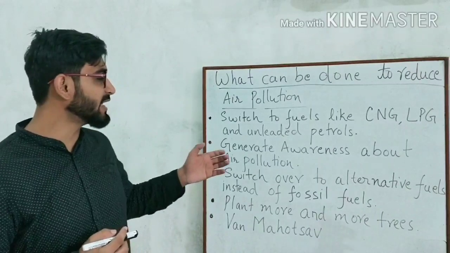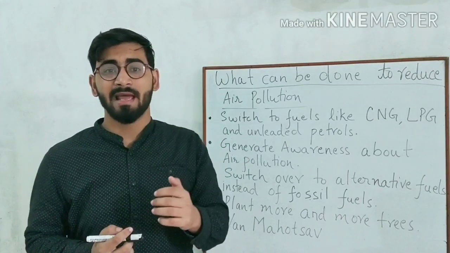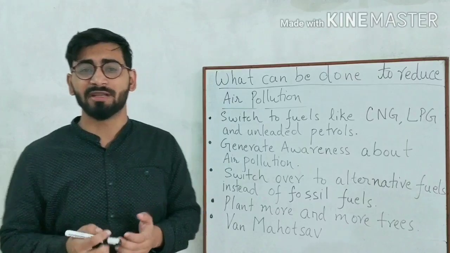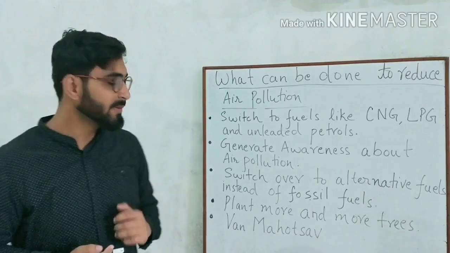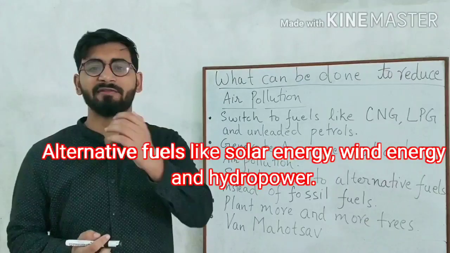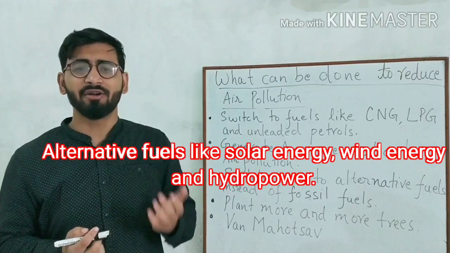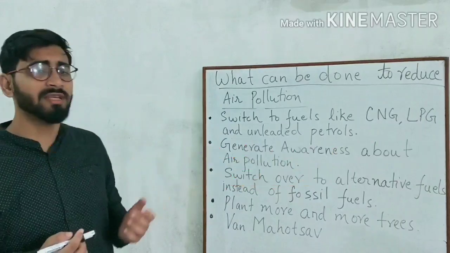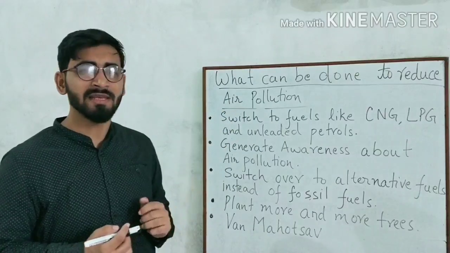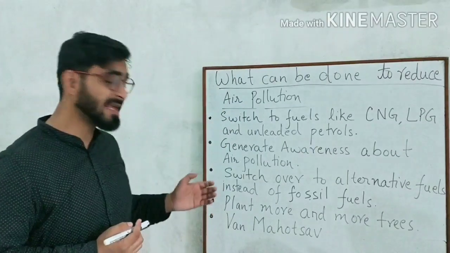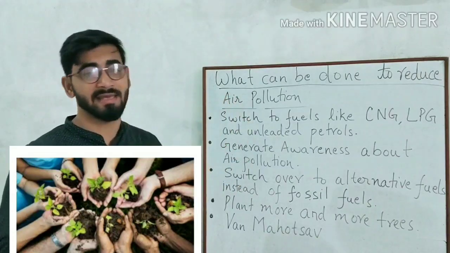Then we have to generate awareness among people about the consequences and effects of air pollution. It can also help in reducing air pollution. Then we have to switch over to alternative fuels like solar energy, wind energy, hydropower, etc., instead of fossil fuels. It will also help in reducing air pollution. Then we can plant more and more trees. It is one of the best ways to reduce air pollution.